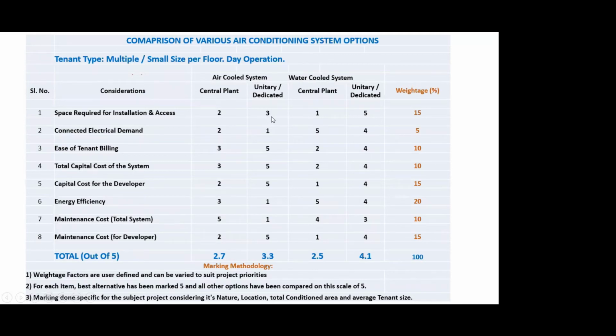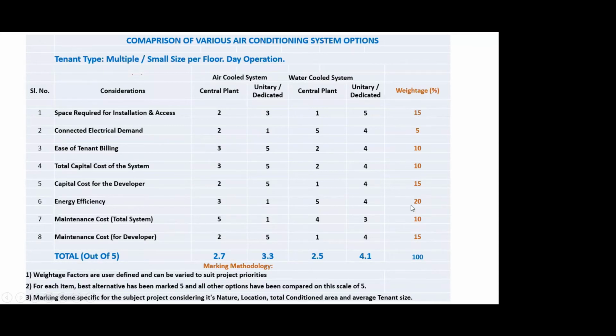So that is how all these ratings are done for the balance parameters. And then each of these considerations needs to have a weightage. Now this weightage also depends upon the people or the stakeholders who are involved with the project, like the architects, the mechanical engineer, the electrical engineer, the lighting engineer, the property management, the sales team of the property who would be finally going out in the market and selling the space.